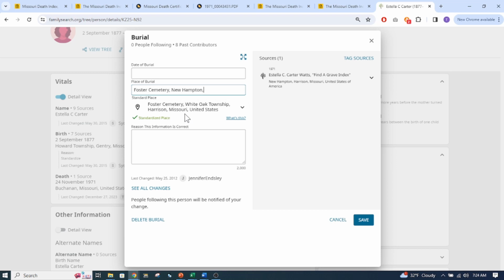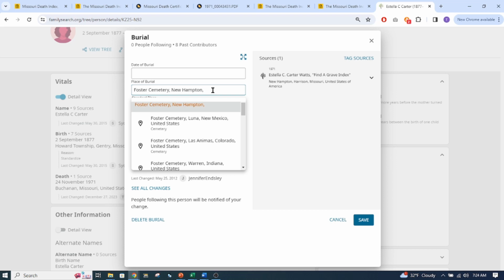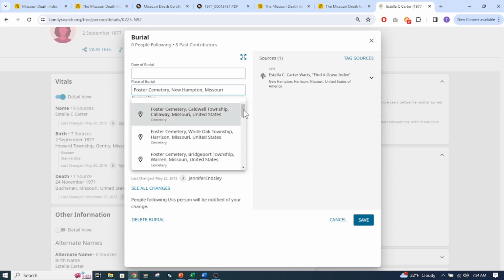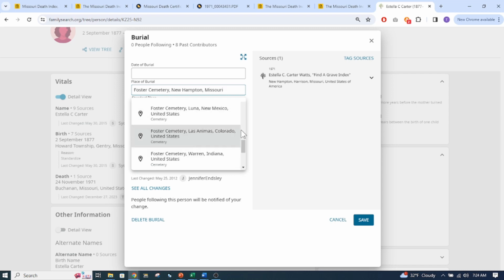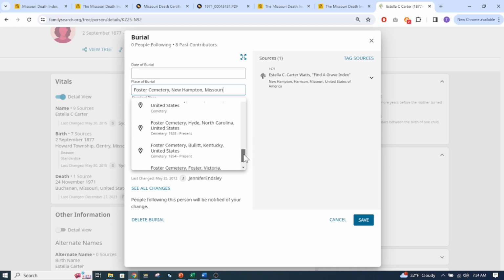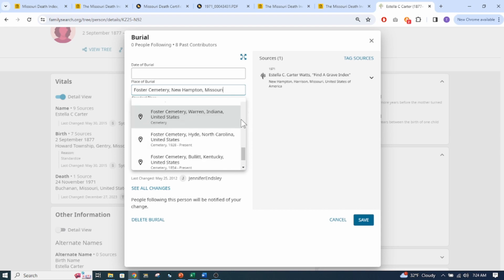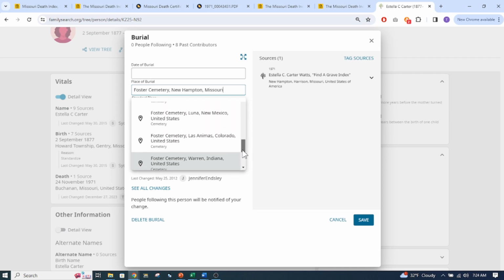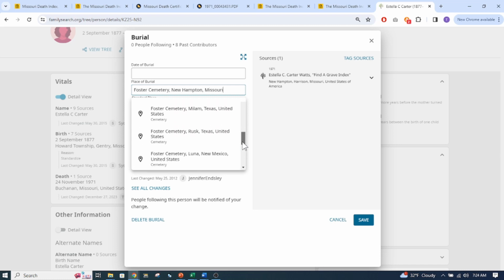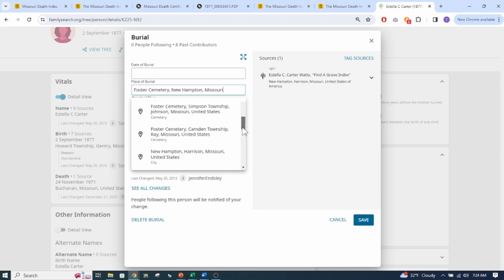Down here it says Harrison. Maybe it has changed. New Hampton, Missouri. Caldwell, White Oak. I don't see. Oh, whoops. I think I saw something and then it went running off. I think it was Harrison County, Missouri. There's New Hampton, Harrison County.